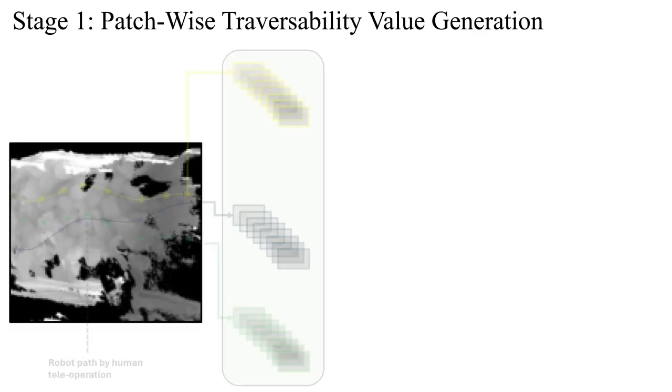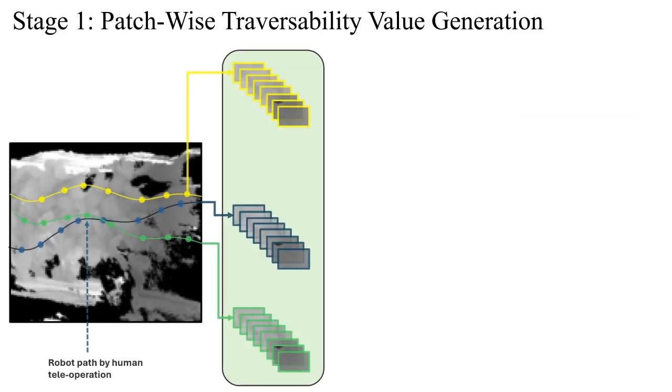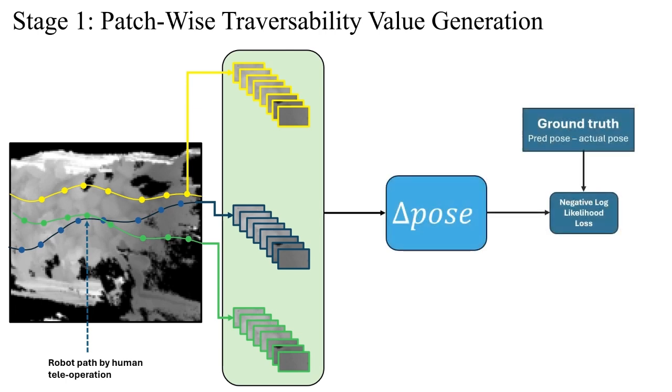Then the velocity uncertainty is defined, involving the differences between commanded and actual velocities, represented as delta V and delta W. Thirdly, the pose prediction uncertainty is generated, which looks at differences between predicted and actual poses, specifically on X, Y, roll, and pitch. All the data is gathered through human teleoperation and refined using negative log likelihood loss.